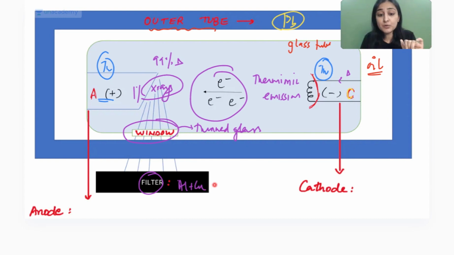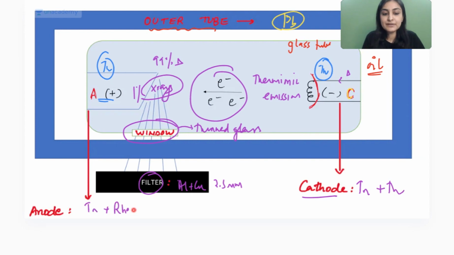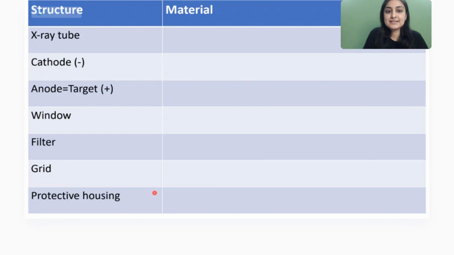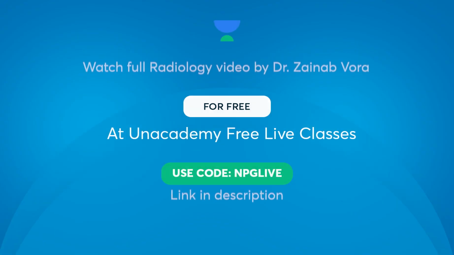Very nice. We use aluminium and copper, 2.5 millimeter thickness. Okay, right. So is this clear, everybody? So cathode, tungsten plus thorium, anode, tungsten plus rhenium, right? Very, very quickly, let's do this. The X-ray tube, what is it made up of? The tube per se is made up of a heat resistant glass, which is the Pyrex glass.